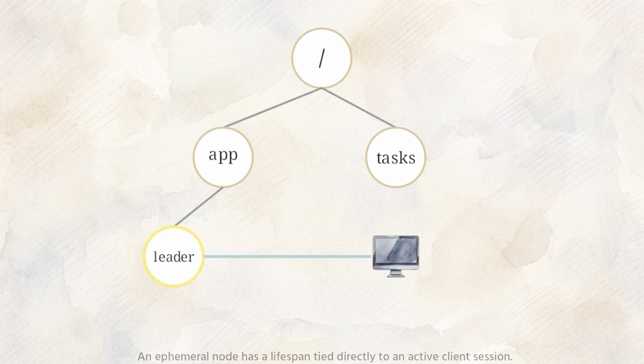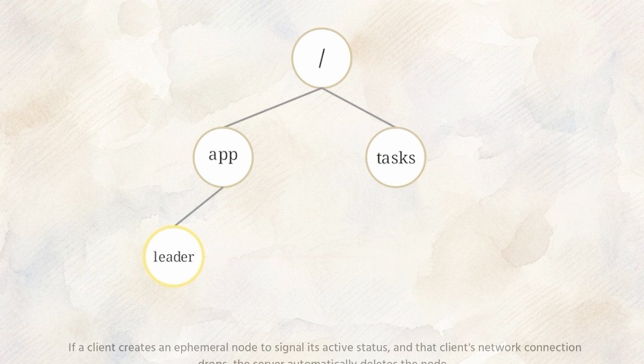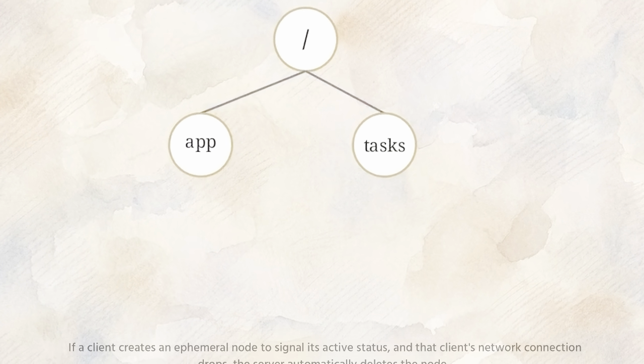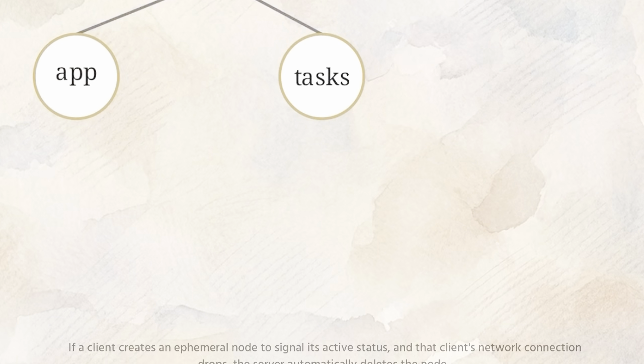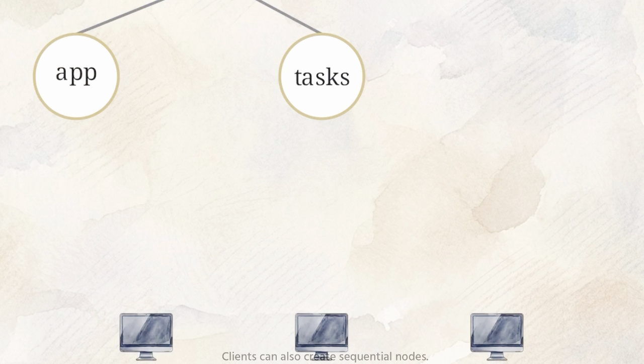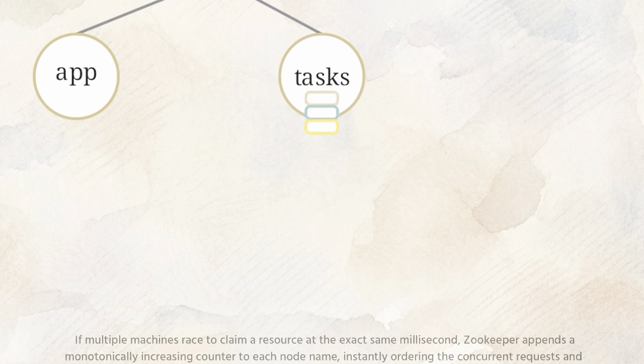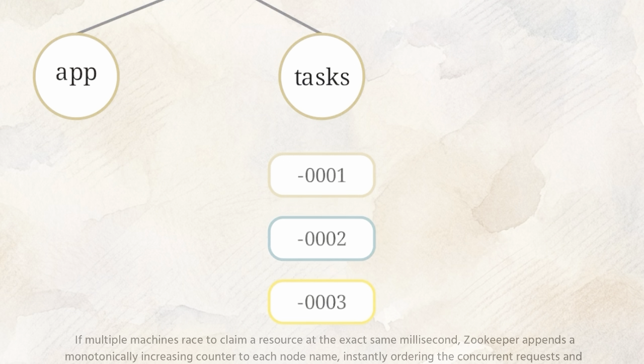An ephemeral node has a lifespan tied directly to an active client session. If a client creates an ephemeral node to signal its active status, and that client's network connection drops, the server automatically deletes the node. Clients can also create sequential nodes. If multiple machines race to claim a resource at the exact same millisecond, ZooKeeper appends a monotonically increasing counter to each node name, instantly ordering the concurrent requests and preventing naming collisions.